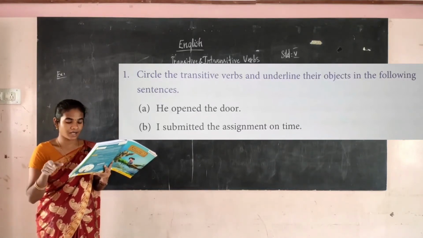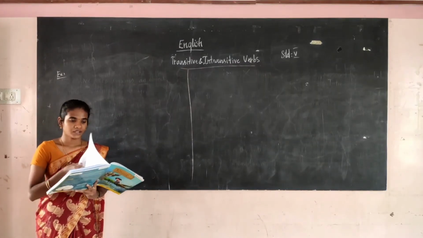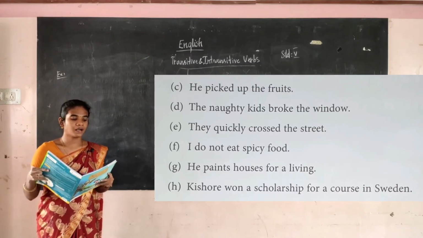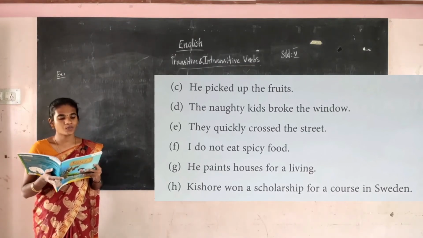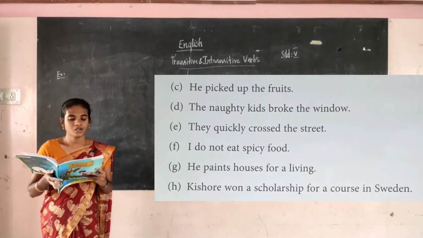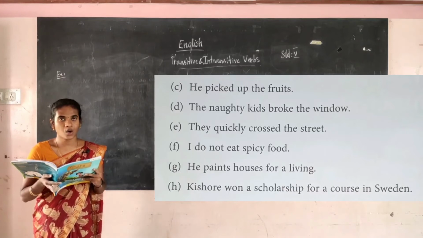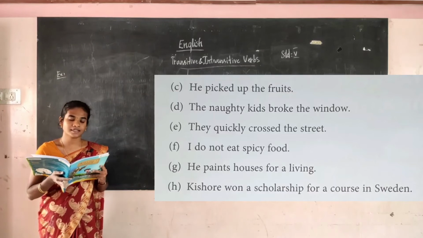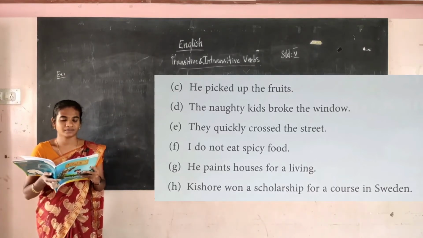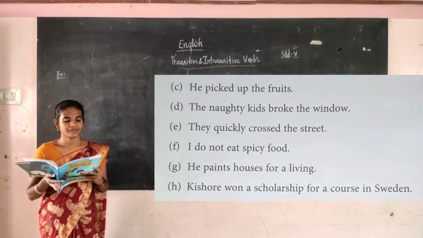Students, you have to circle the transitive verb and underline the object. So keep that in mind, okay. Next, he picked up the fruits. Here picked up is the transitive verb, the fruits is the object. Then D, the naughty kids broke the window. Here broke is the transitive verb, the window is the object. Then E, they quickly crossed the street. Here crossed is the transitive verb, the street is the object. The next F, I do not eat spicy food. So eat is the transitive verb and spicy food is the object.